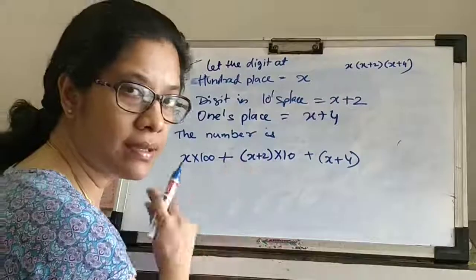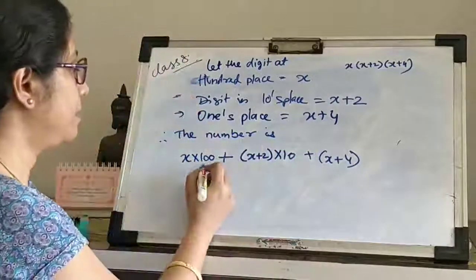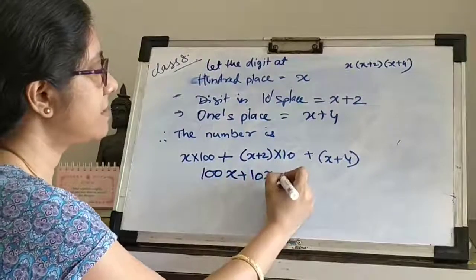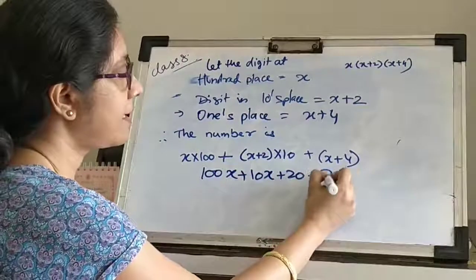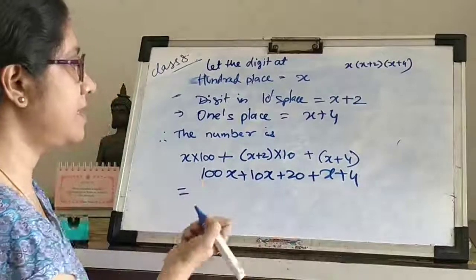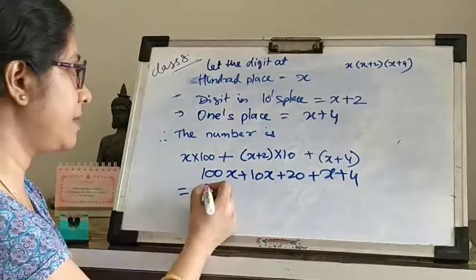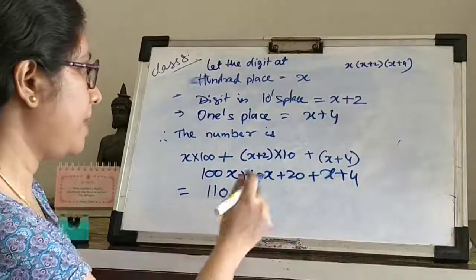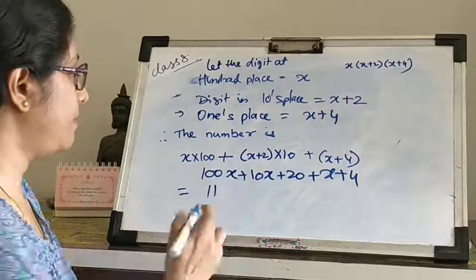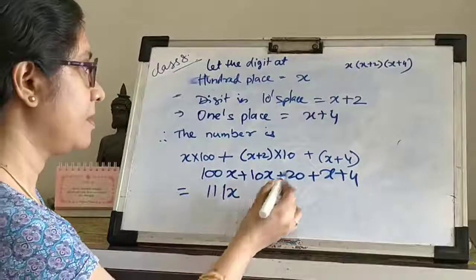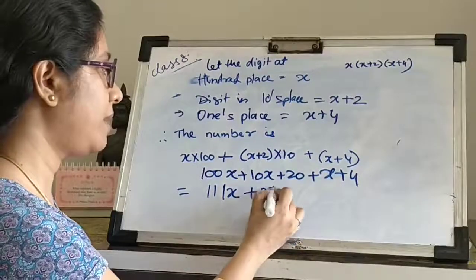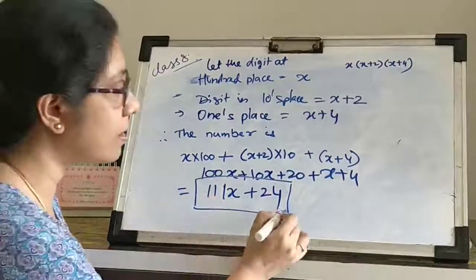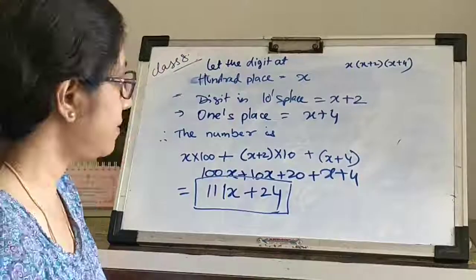So let us quickly simplify it. What do I have? 100x plus 10x plus 20 plus x plus 4, which is equal to 100 and 10, 110x, and plus 1 will be 111x plus 24. This is my 3-digit number. What is my 3-digit number?